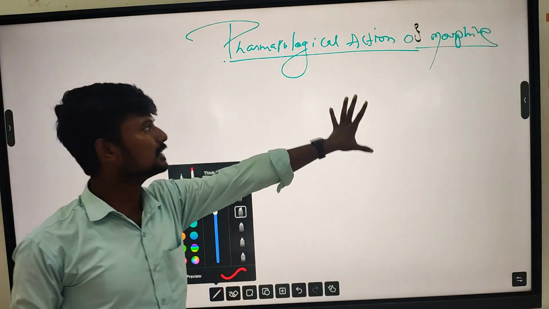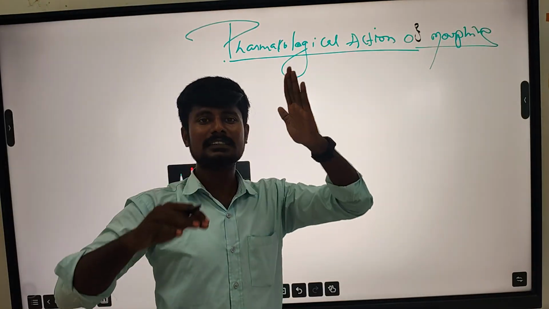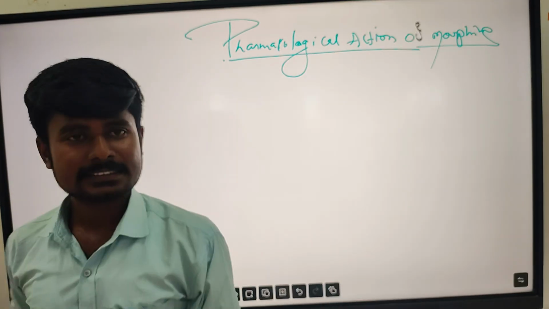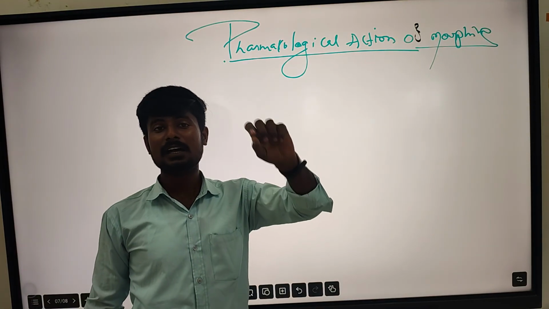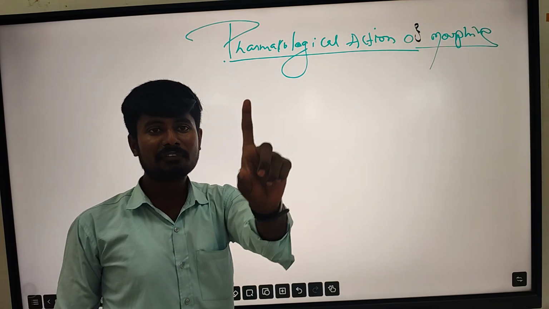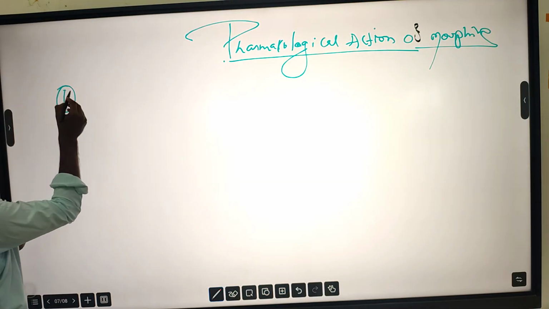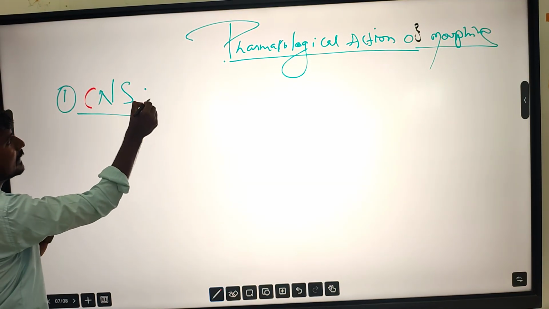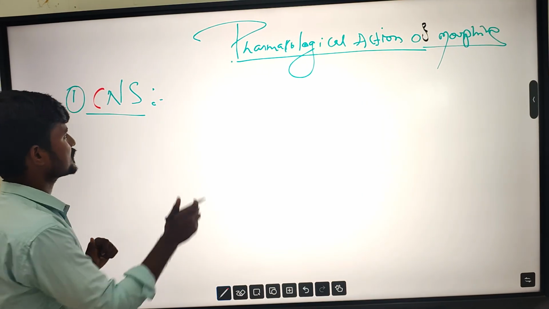Morphine acts on the CVS, the cardiovascular system, the CNS, the central nervous system, the GIT system, along with the smooth muscles, and acts as a histamine liberator. First one is the CNS. In the CNS, there are a minimum of 8 actions.